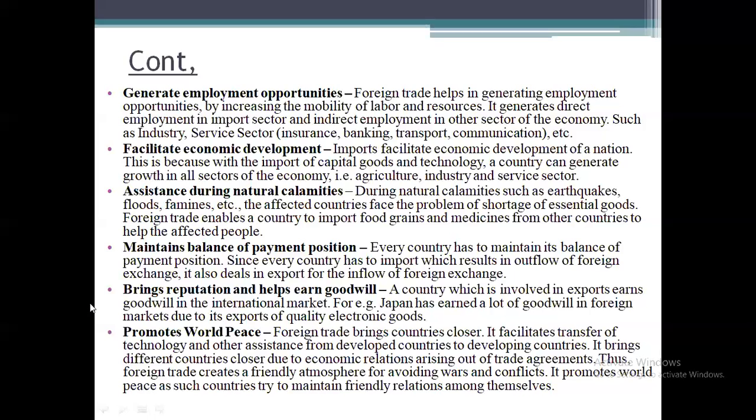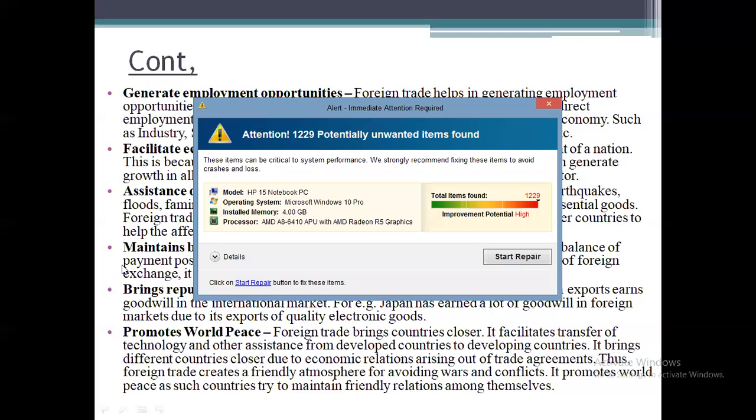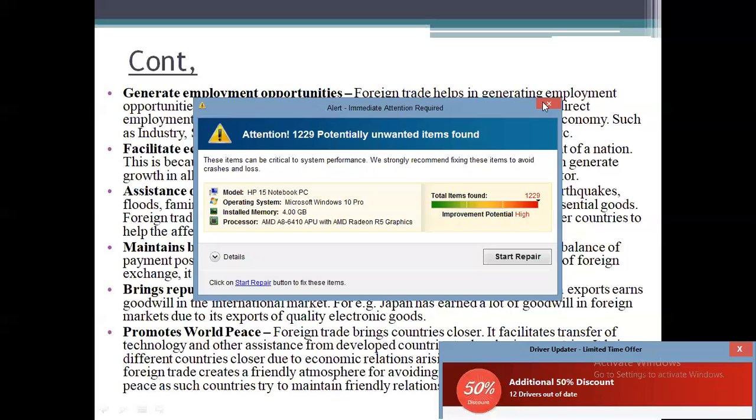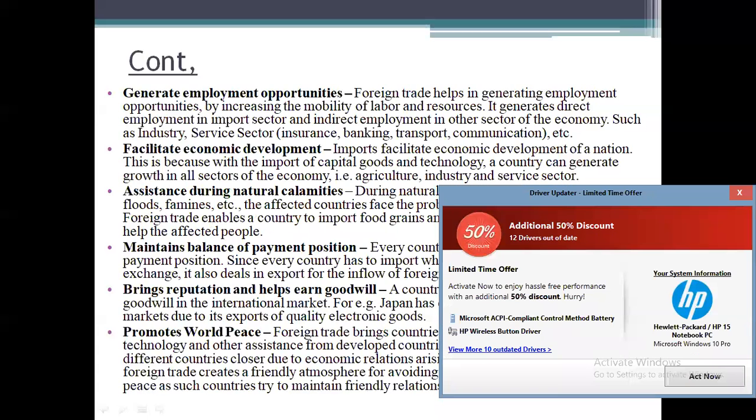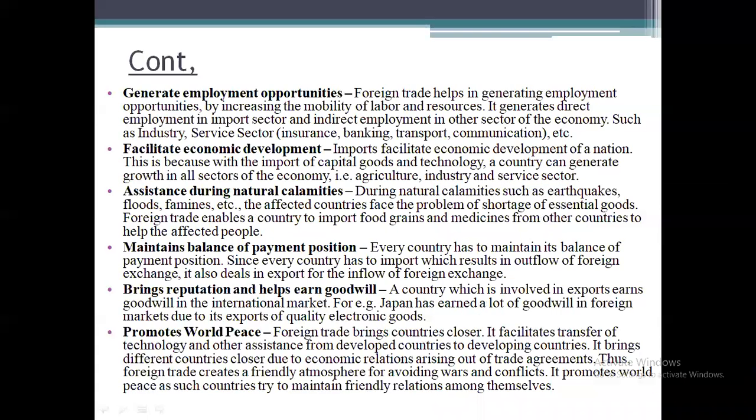Next, maintains balance of payment position. Whenever a country does foreign trade, the main aim is to maintain the balance of payment position. When exporting goods, the main concentration will be given only to increasing the export, not the import.